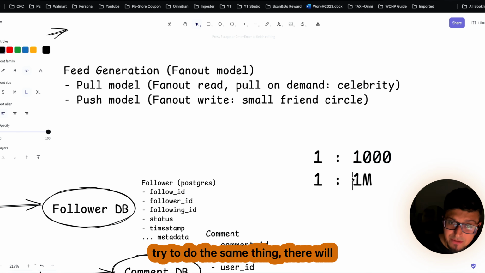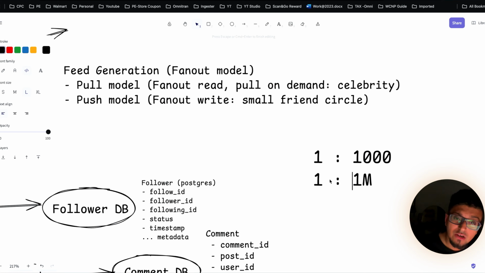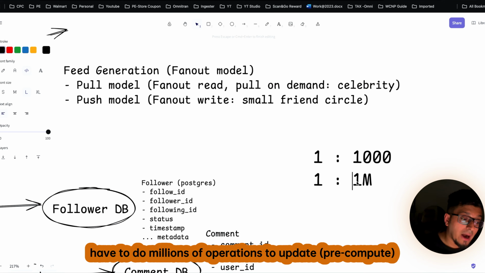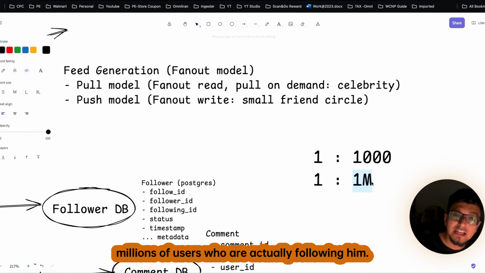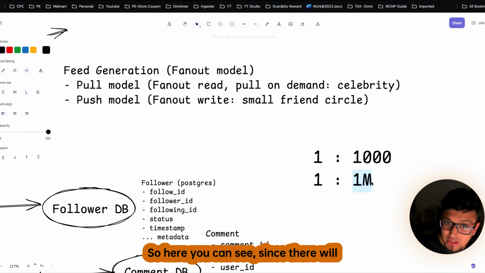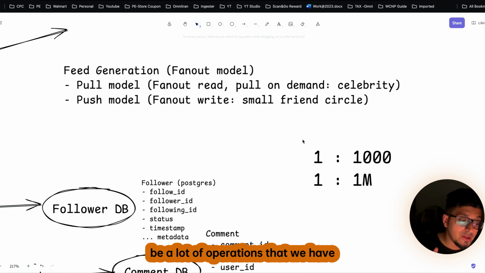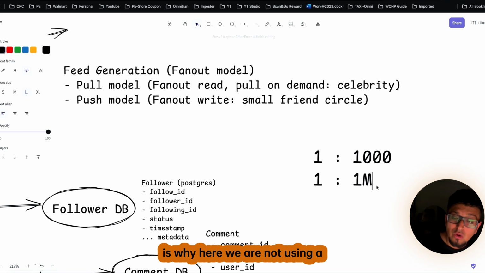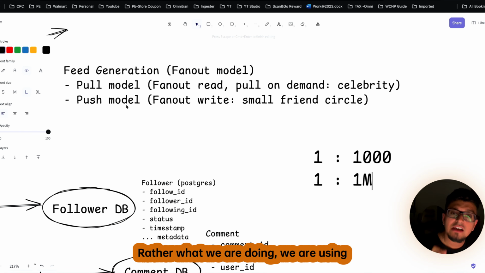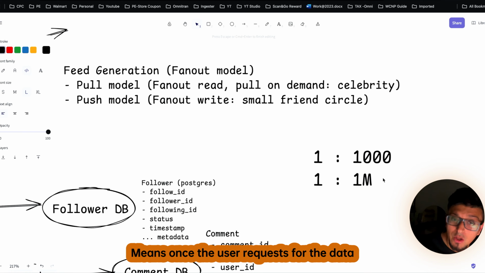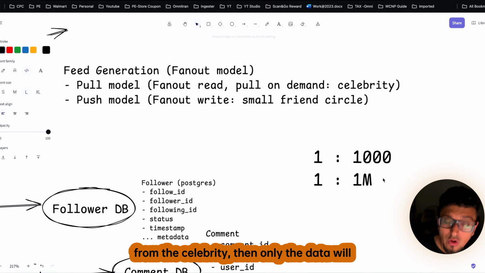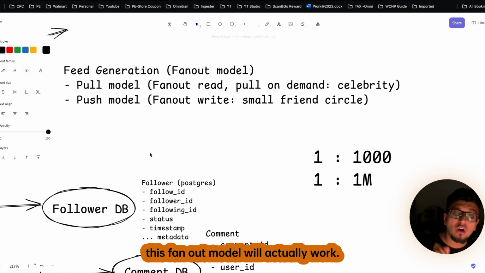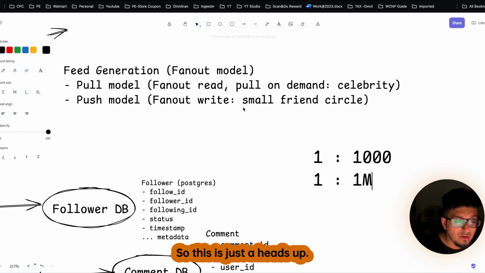But in case of a celebrity, if we try to do the same thing, there will be a serious problem. Once he posts something, we have to do millions of operations to update millions of users who are following him. Since there will be a lot of operations in case of a celebrity, we are not using a push method. Rather, we are using a pull method. It means once the user requests for the data from the celebrity, then only the data will come into his feed. I hope you got a simple overview of how this fan out model will work.